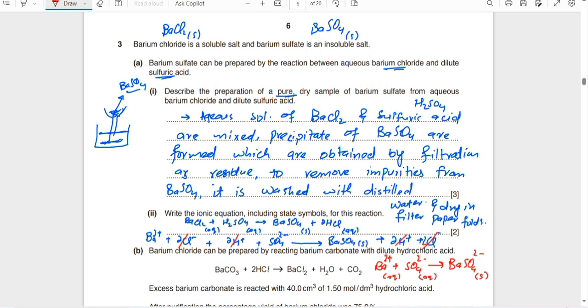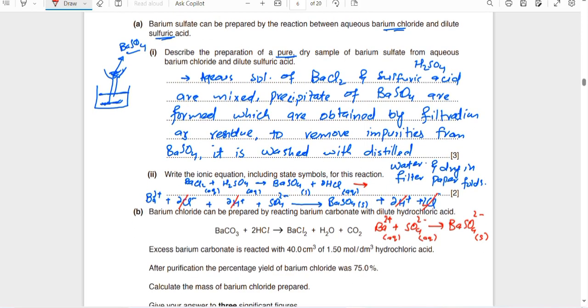You may skip this first step. You write this simple equation, and then you make the final equation by cancelling. You may skip this equation because you know that barium chloride and sulfuric acid are there. Instead of writing the balanced chemical equation, you can write it directly. But this is also okay. It will give you full marks, and you'll be more satisfied.